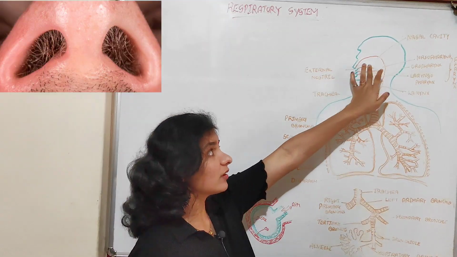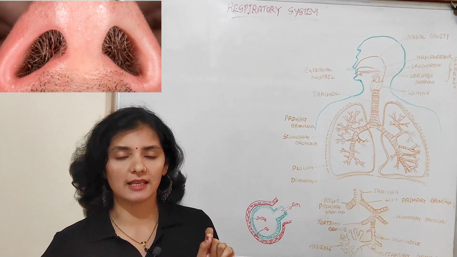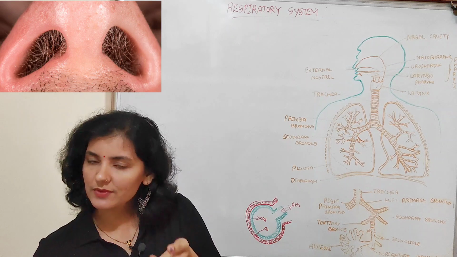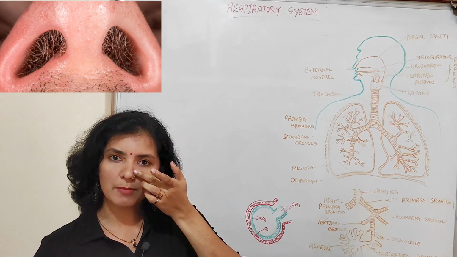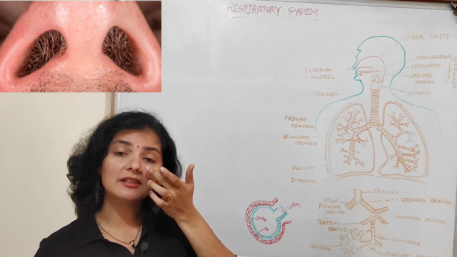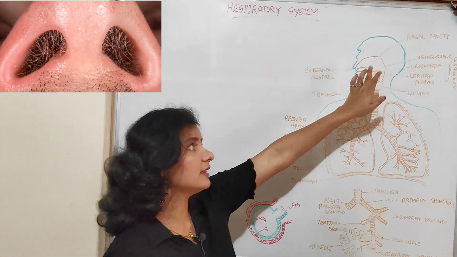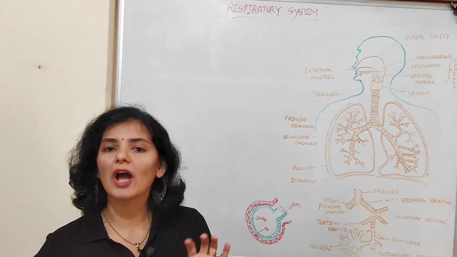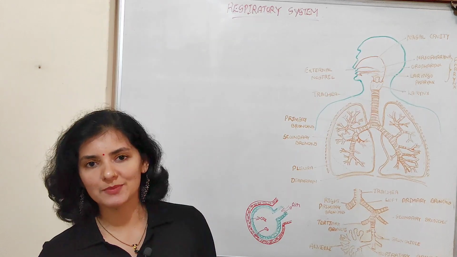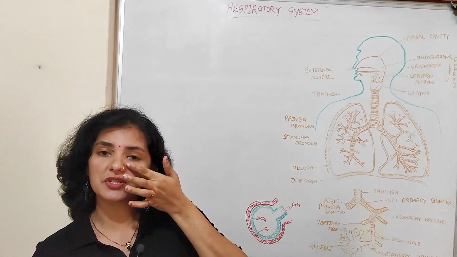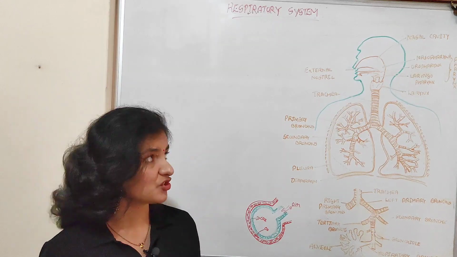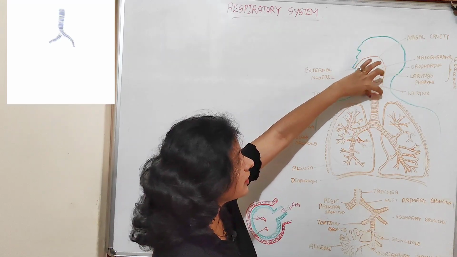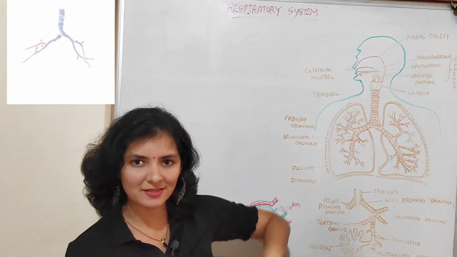This nasal passage or nasal cavity has fine hairs in it, and these hairs help in filtration of the air. So air from the atmosphere enters the nasal passage through the nostril, where it is filtered by the fine hair present in the nasal cavity. Apart from that, the nasal passage also has mucus, which also helps in filtration of the air. Later, this air from the nasal cavity moves along the length of the throat and finally reaches the lung.